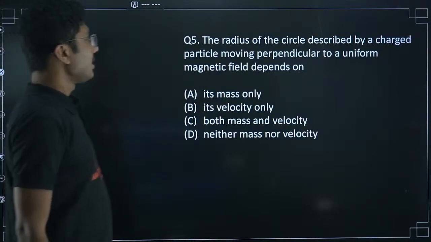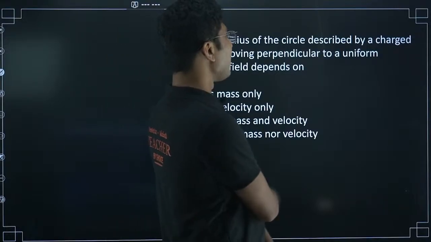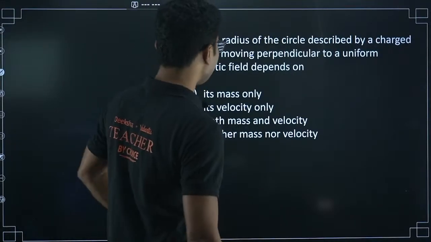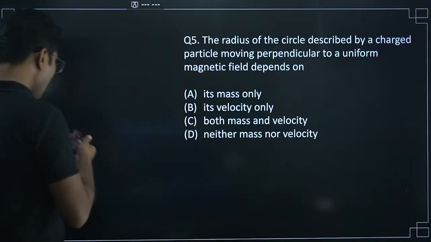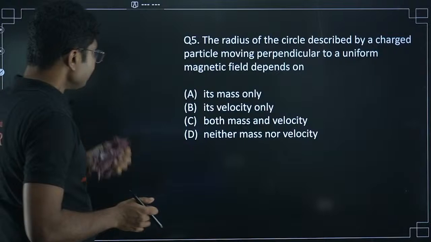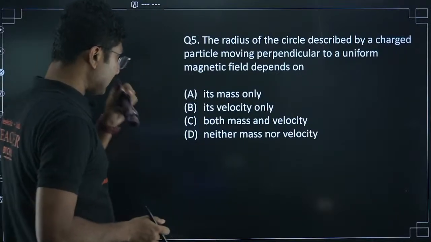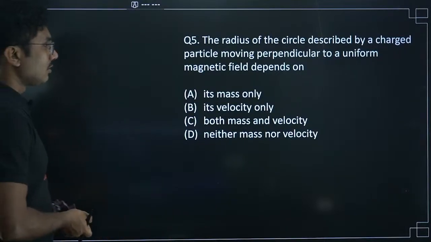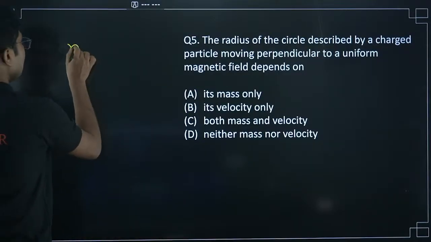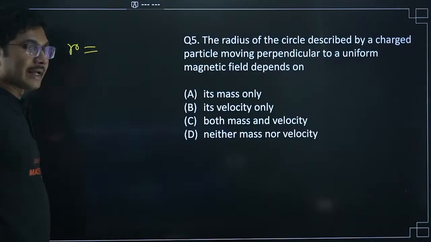Next question. The radius of the circle described by a charged particle moving perpendicular to a uniform magnetic field depends on: mass only, velocity only, both mass and velocity, or neither mass nor velocity. So, the radius of a charge moving in a magnetic field.